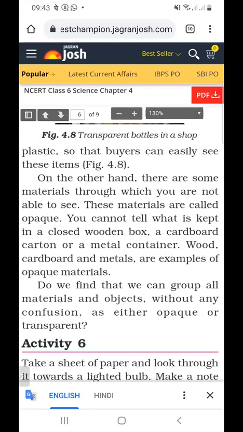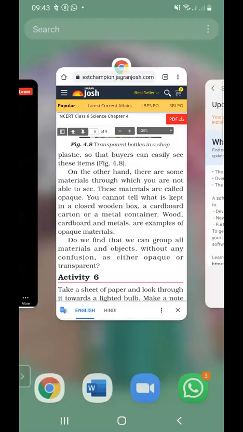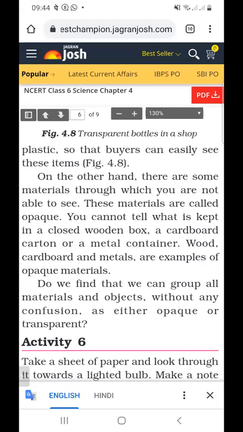Can we group all the materials and objects without any confusion as either opaque or transparent? So there are two types of material: transparent and opaque.